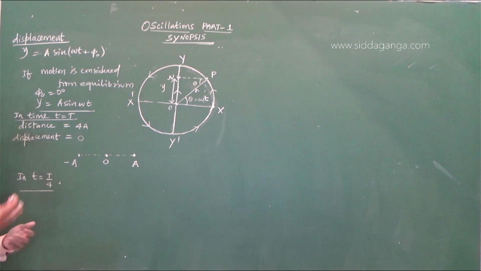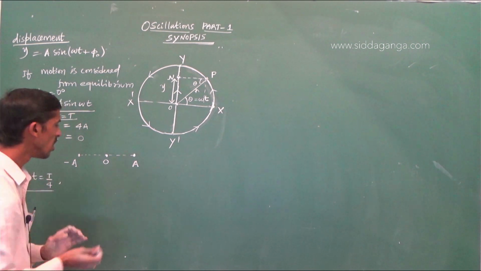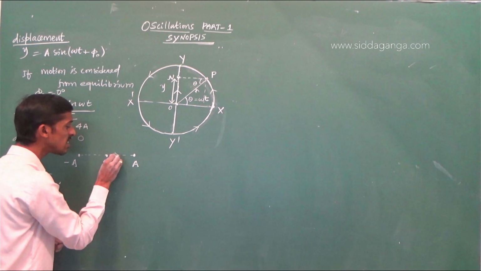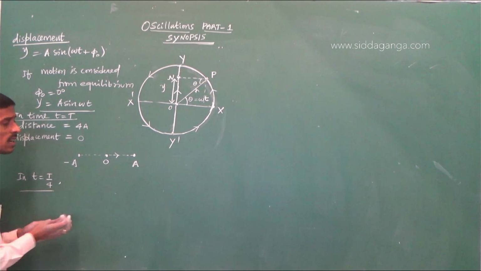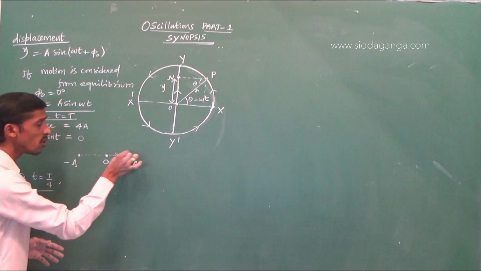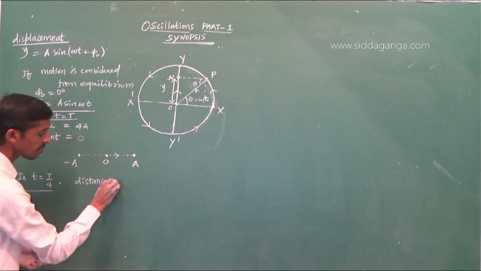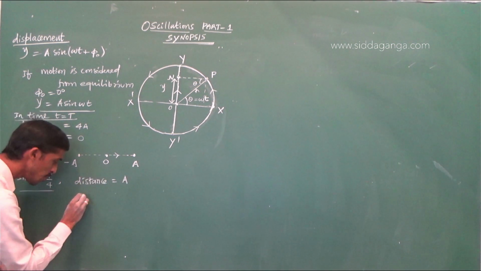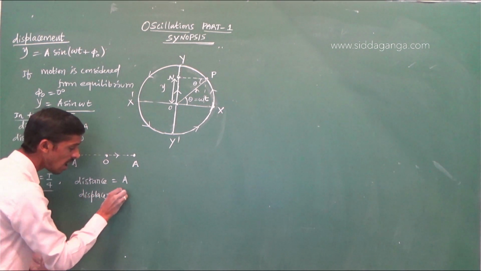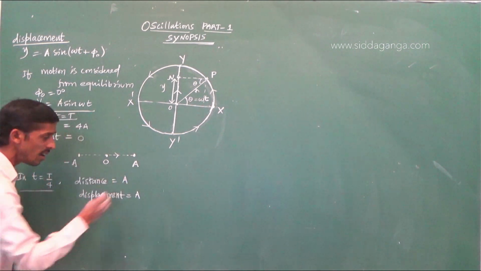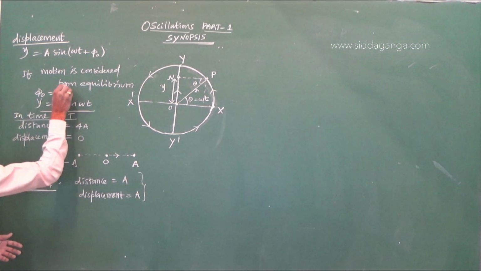Now, in time t is equal to T by 4, in 1/4 of the time period, what is the distance traveled by the particle? So in 1/4 of the time period, the particle will go from O to A. So distance is equal to A, displacement is also equal to A. Distance as well as displacement are equal if motion is started from equilibrium.